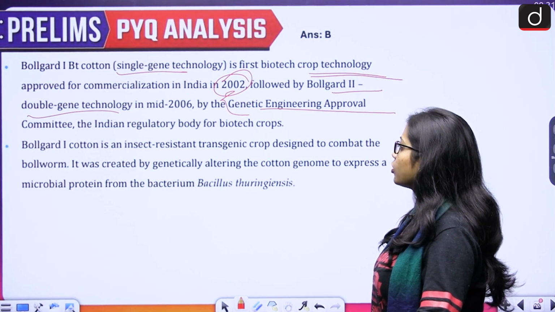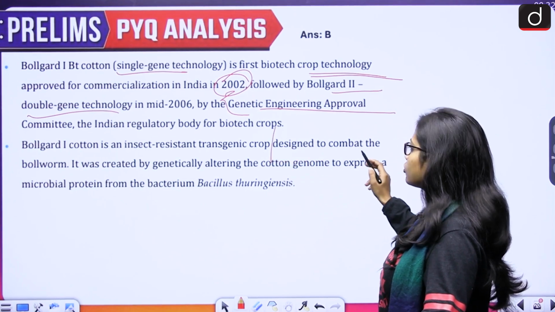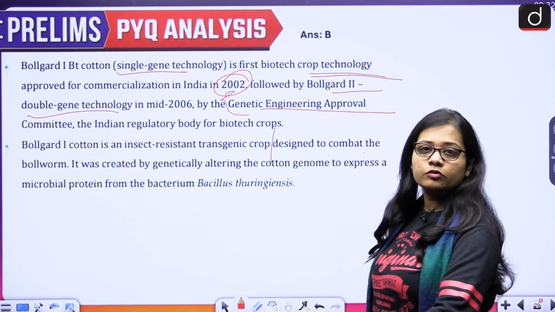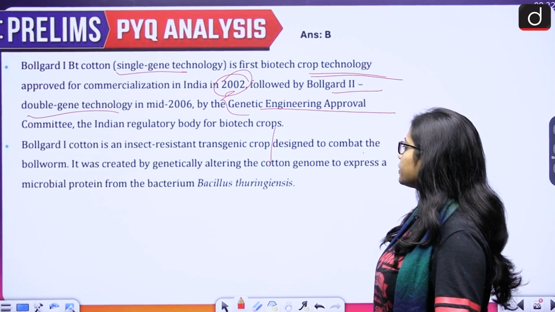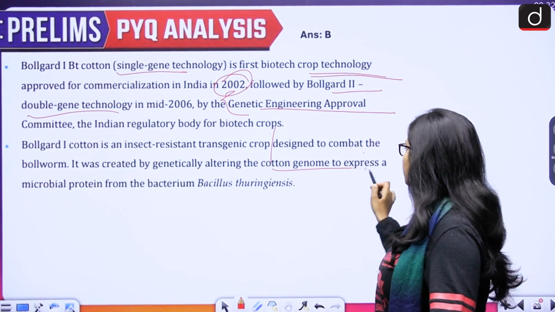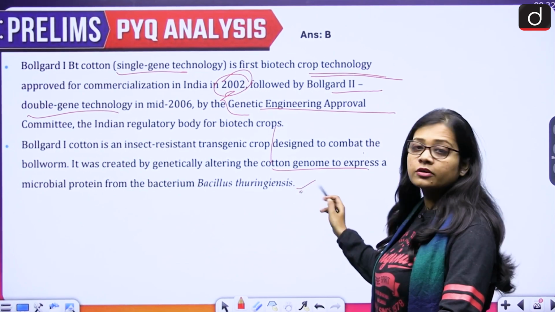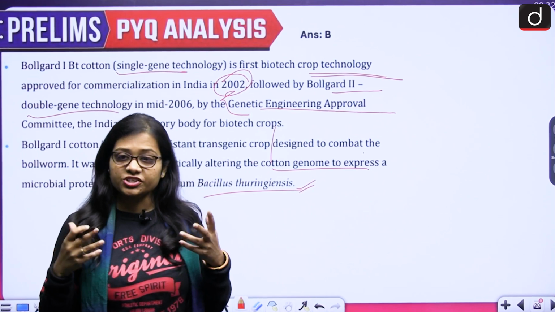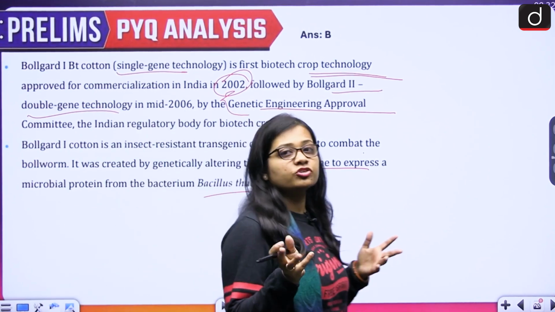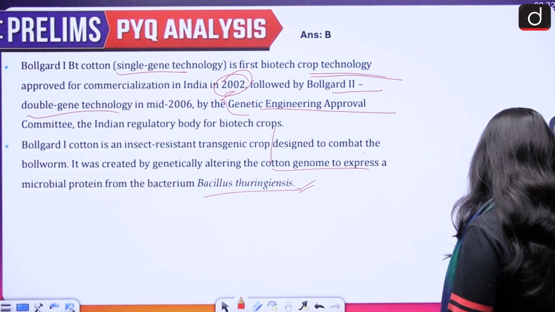Then Bollgard 1 cotton is an insect resistant transgenic crop. This is designed to combat bollworms, so bollworms can be controlled by it. It was created by genetically altering the cotton genome to express a microbial protein from the bacterium Bacillus thuringiensis. So Bacillus thuringiensis, and about the GEAC, about Bollgard or genetically modified crops, questions can be asked and are asked many times.